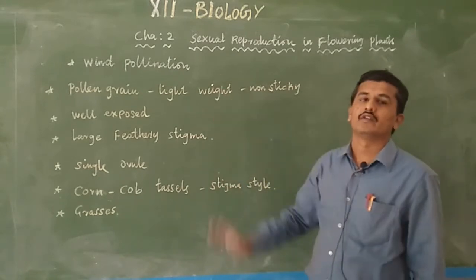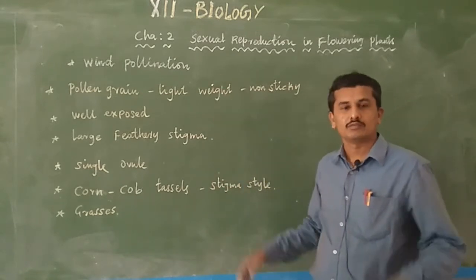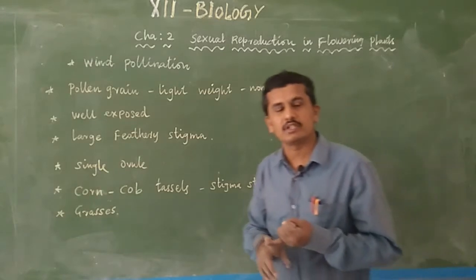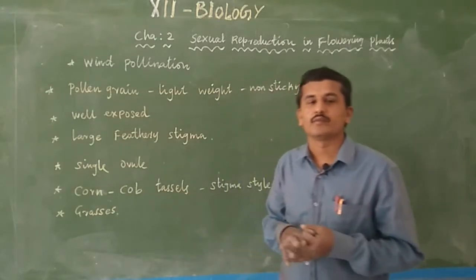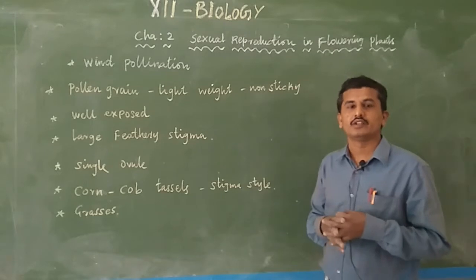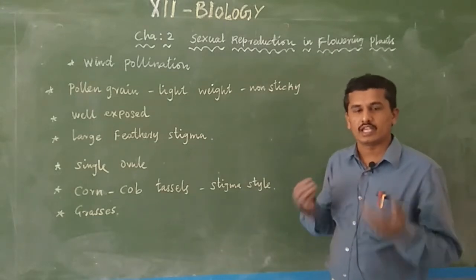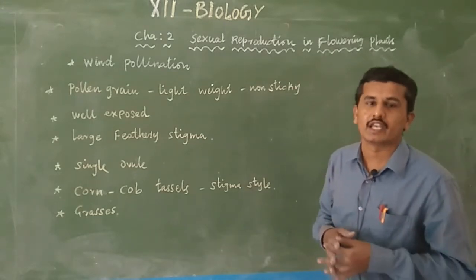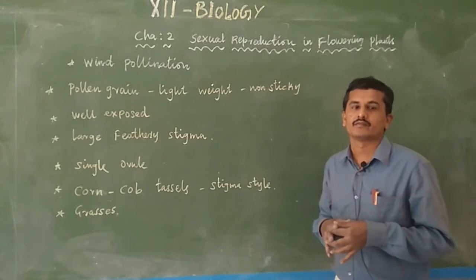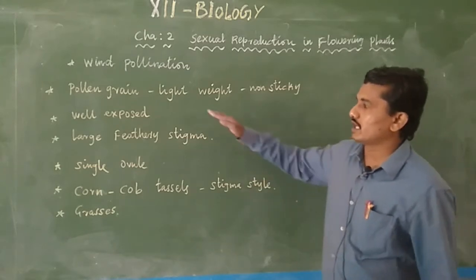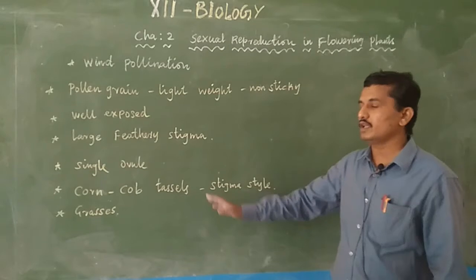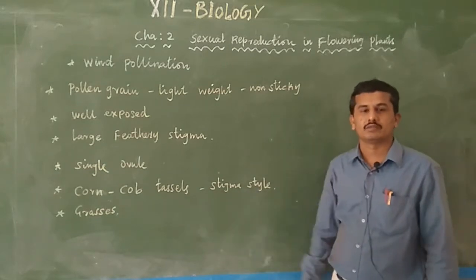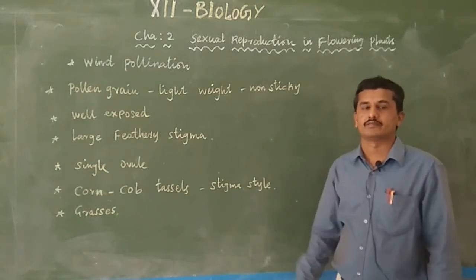in the majority of grass plants, it follows wind pollination. So what is meant by pollination? Pollination is nothing but the transfer of pollen grain from anther to stigma. Wind pollination uses abiotic agents. The flowers are using an abiotic agent like wind as the pollinating agent. Wind pollinated plants have pollen grains that are lightweight, well exposed, large feathery stigma and a single ovule, and the corn cob tassel is nothing but the stigma and style of the corn plant.